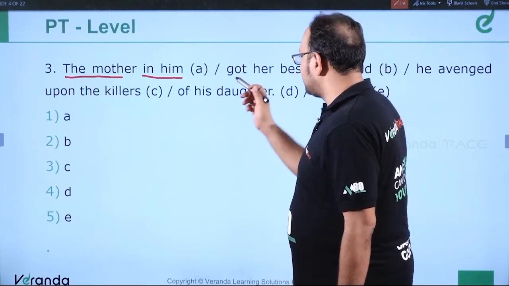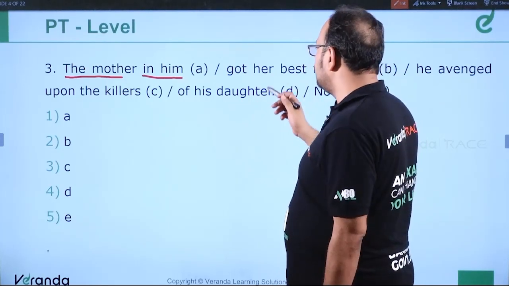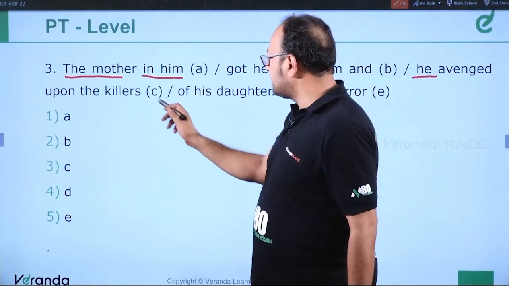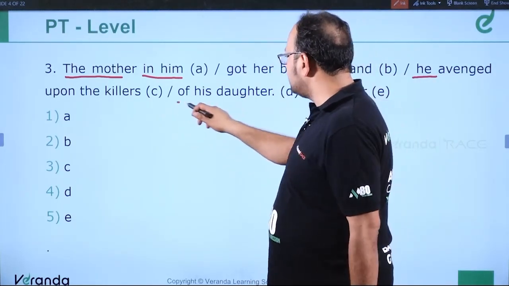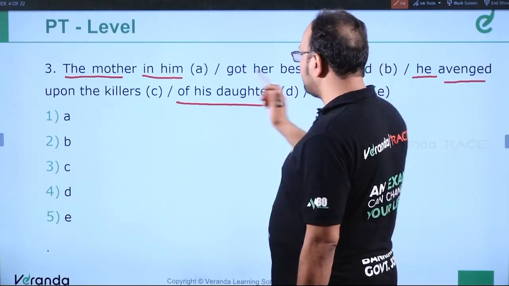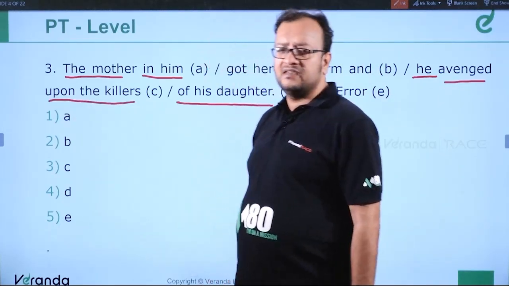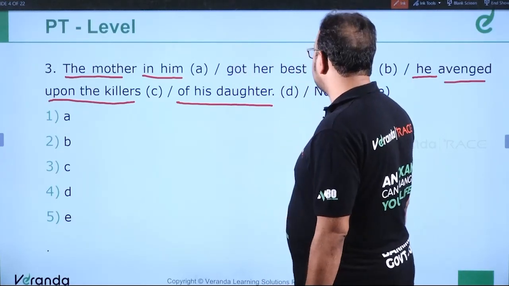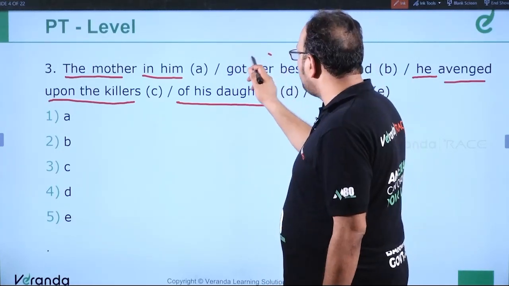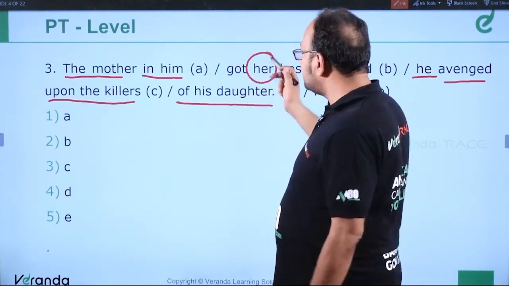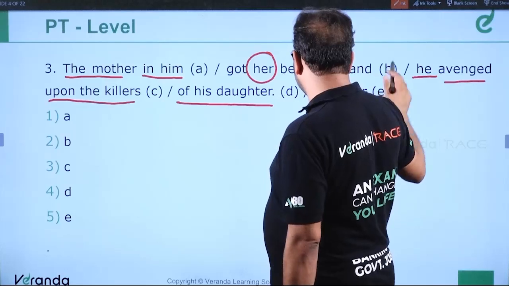So if we see the second part, it says got her best form and he avenged upon the killers of his daughter. So this D part is correct. C part is correct. He avenged upon the killers because we are talking about a man. But if we talk about B part, the mother in him got her best form. So this got her best form is used for the mother in him that evolved. So this is also correct. So there is no error in the sentence.